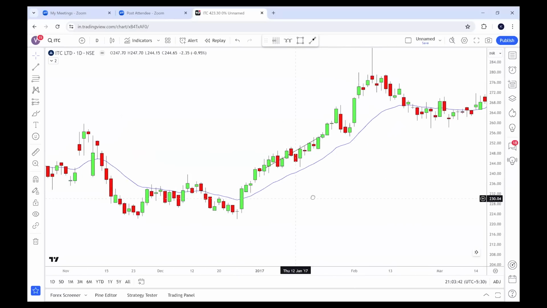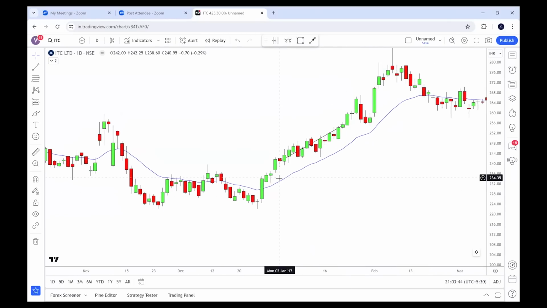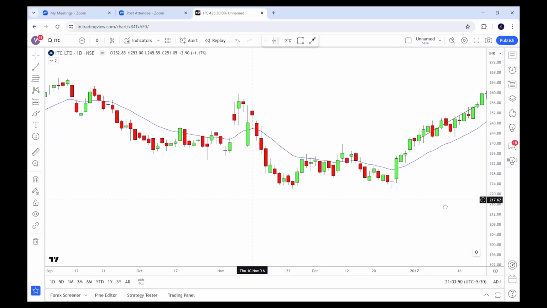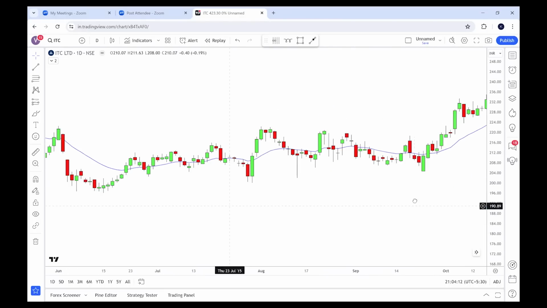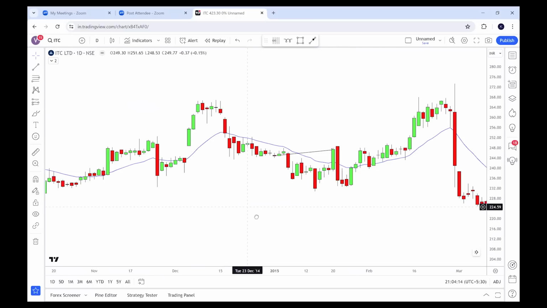And next, this is the year 2017. 1st January candle open at 242 and on 20th January close was 255, and this cycle worked. And this is the year 2016. Look at this. This year it failed, right? It was working regularly in ITC, but in year 2016 it failed. Open price was 218 and when the cycle ended, it was 205. So this bullish cycle failed in year 2016.